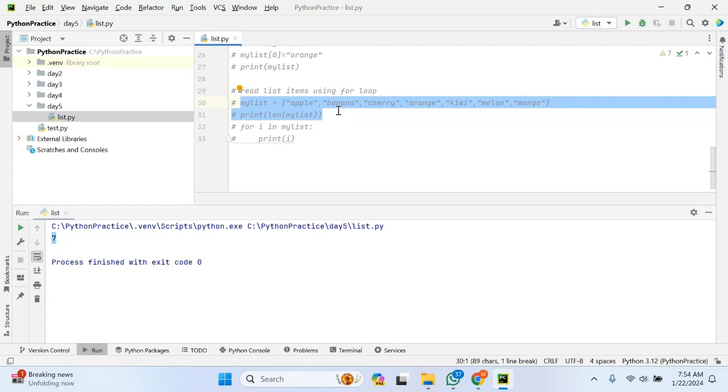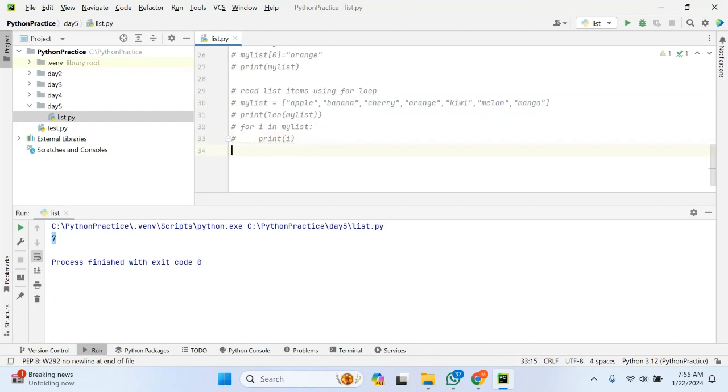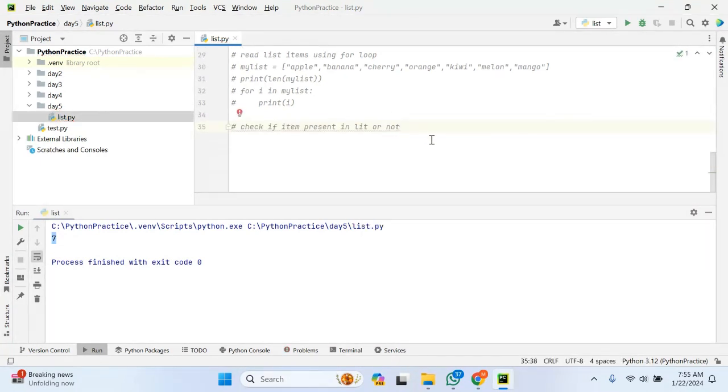Without collections, there is no Python. As far as my experience is concerned, Python is very important, and in that, collections play a vital role, like list, tuple, dictionary, as well as set. Let us see another example: how to check whether a particular value is present in the list or not. Check if item is present in the list or not.